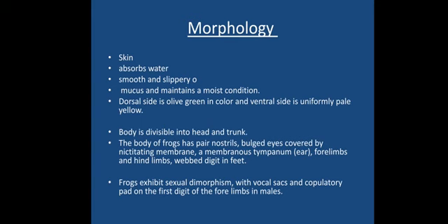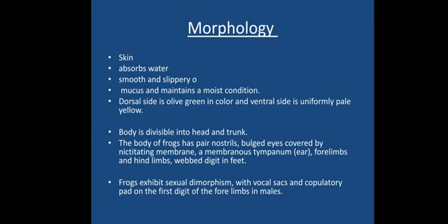The dorsal side of the frog is normally olive green in color, and sometimes brownish also. The ventral side is uniformly pale yellow, so it would not show any different colors. The body is divided into head and trunk. The two parts are the head and trunk, not segmented, with neither a septum nor a thorax region. It will not have a lot of segments, just a head and trunk.